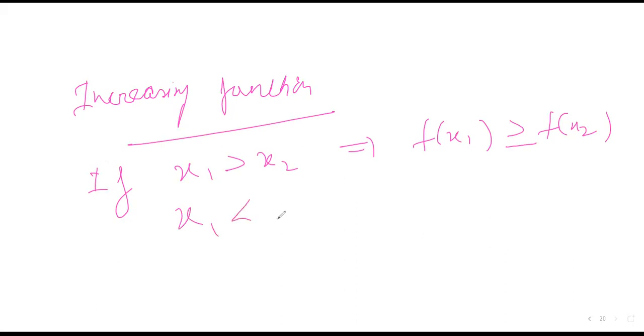Or if x1 is less than x2, it implies that f(x1) is always less than or equal to f(x2). This is the formal definition: if I take a bigger x, then the value of y, or the value of the function at that point, will be bigger or at least equal. This is the definition of an increasing function.